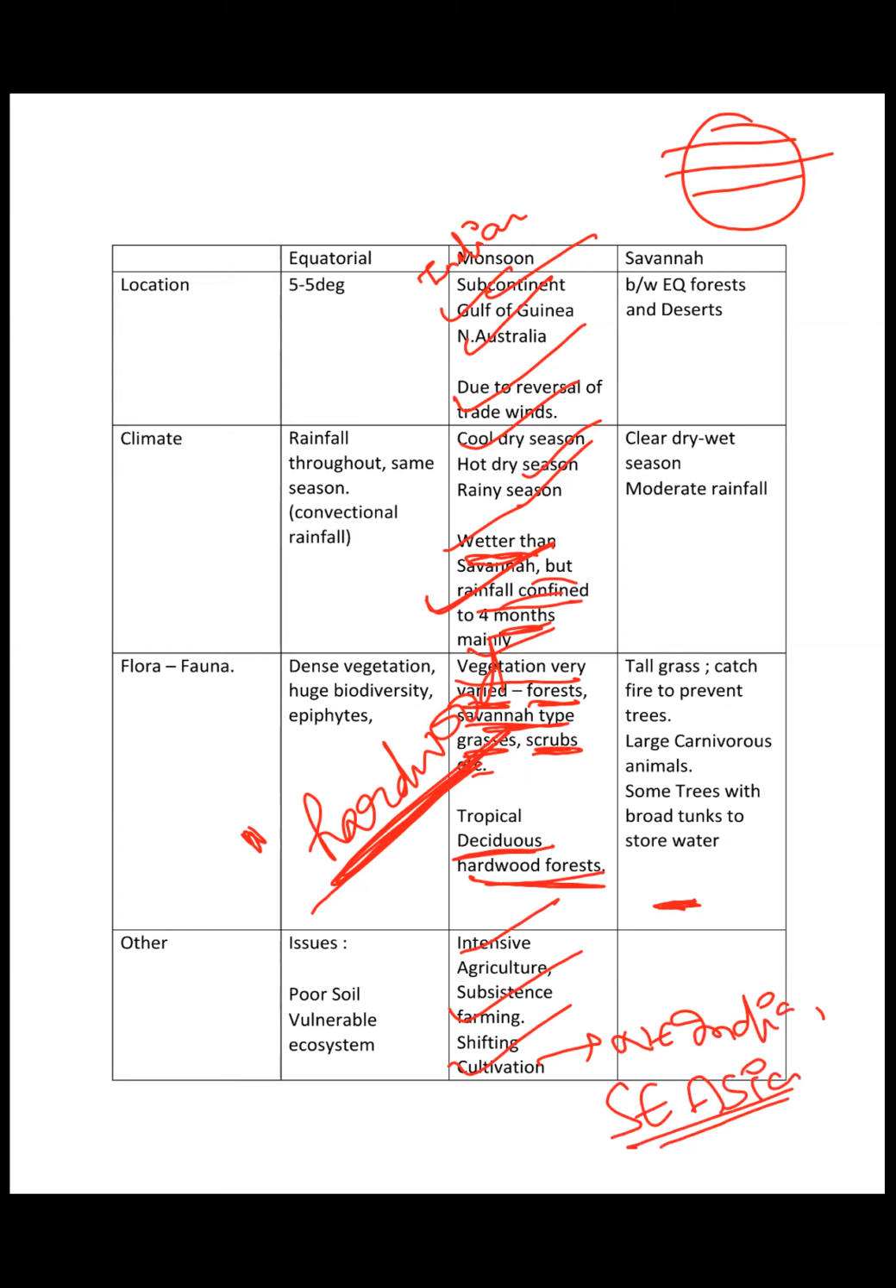Now, although you should be reading all these chapters very carefully at least once, and then make your short notes out of them, one homework which you should be doing: shifting cultivation is known by different names in different regions. For prelims, in case it comes, just remember the different names for different regions, right? Given in your GC Leong, right?